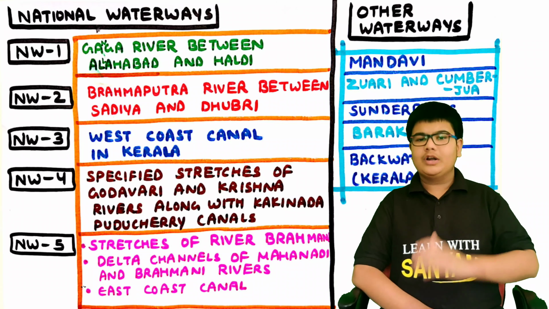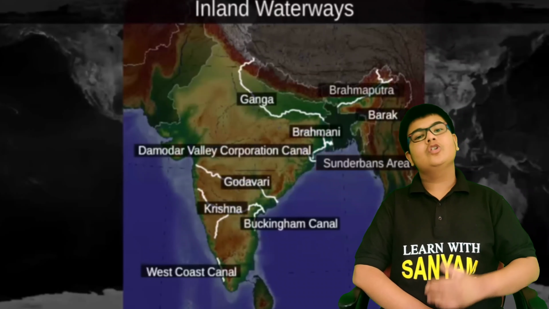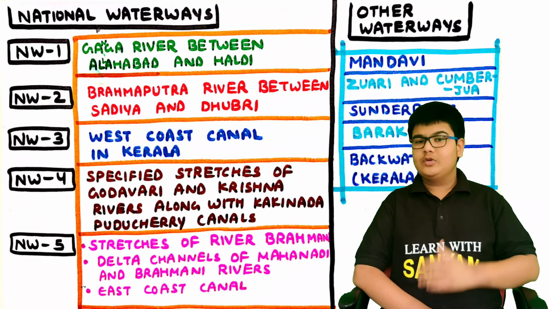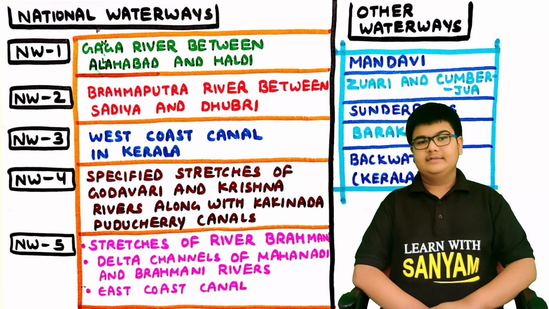Apart from these national waterways, there are many other waterways on which substantial transport also takes place. These are the Mandovi, Zuari and Cumbarjua, Sundarbans, Barak, and the backwaters of Kerala.